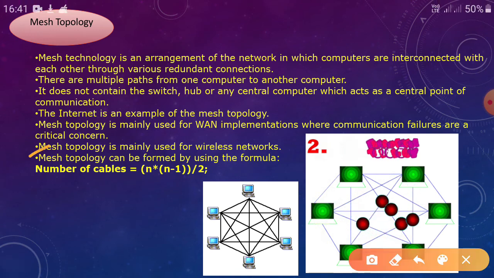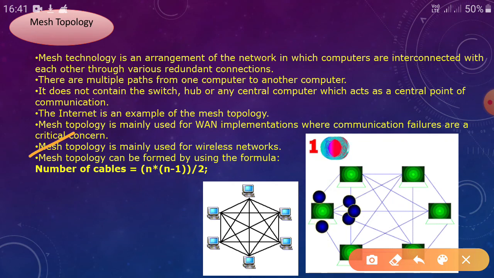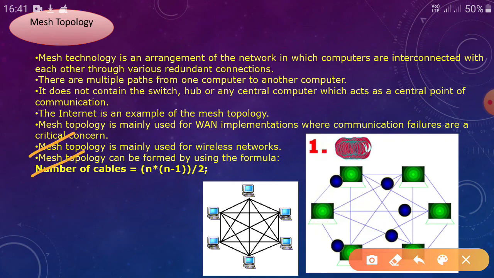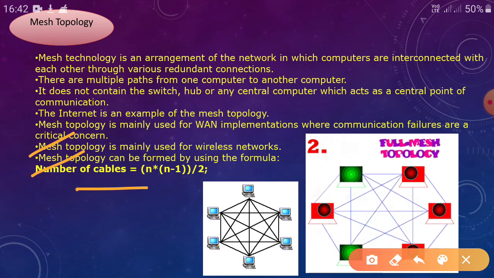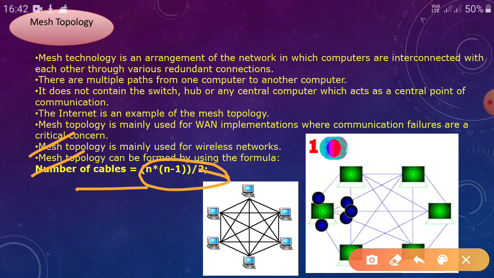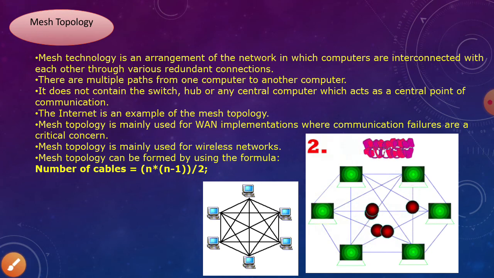Next point is mesh topology is mainly used for wireless networks. And the last point is that the number of cables needed for this type of topology can be calculated by the formula n into n minus 1, total divided by 2.